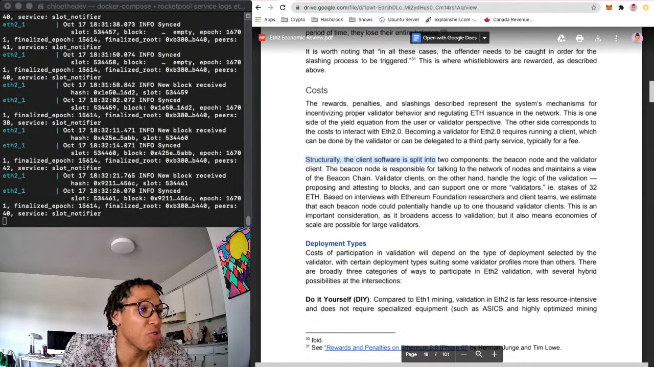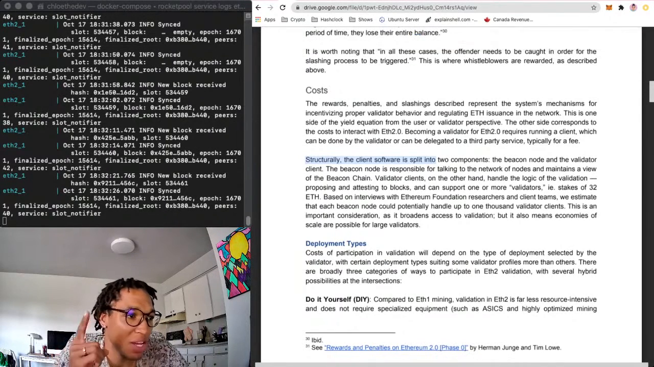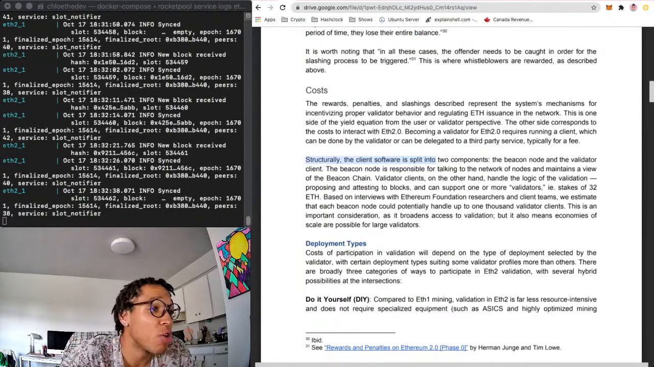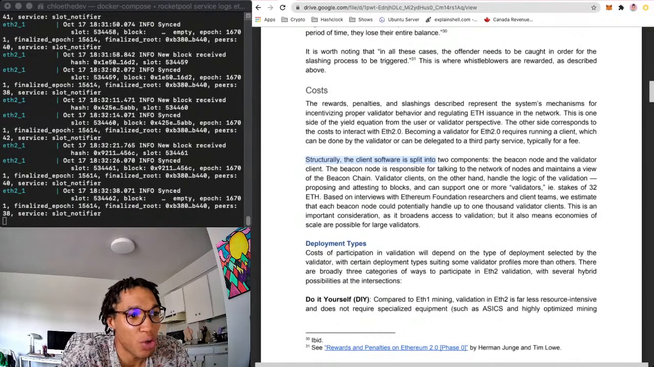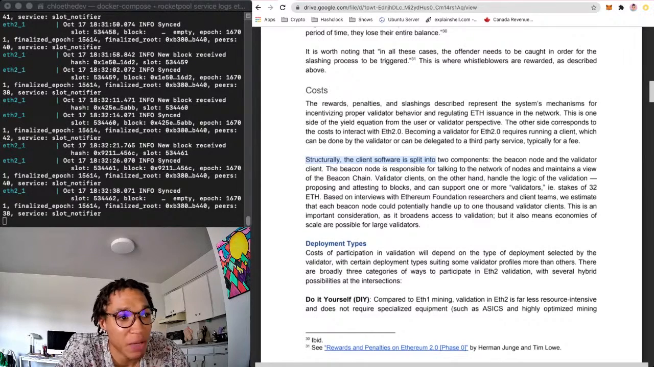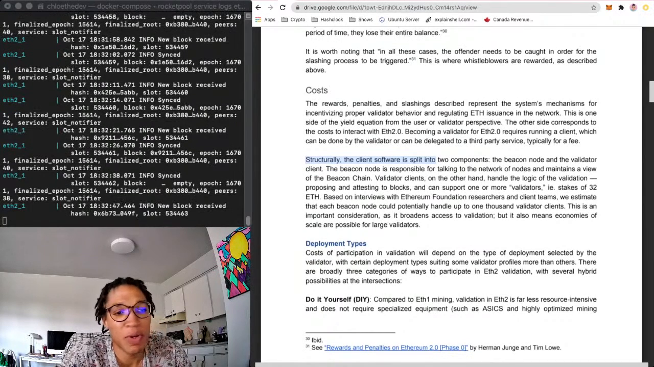Let's see. Structurally, the client software is split into two components: the beacon node and the validator client. The beacon node is responsible for talking to the network of nodes and maintains the view of the beacon chain. That would be what I would consider to be similar to an ETH1 node.